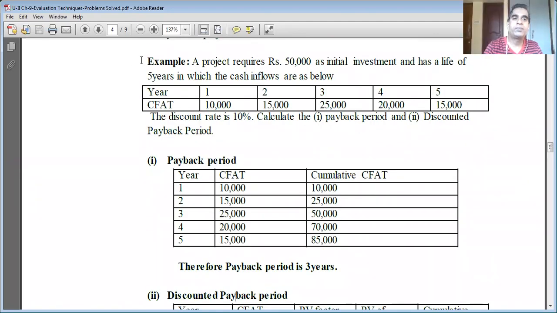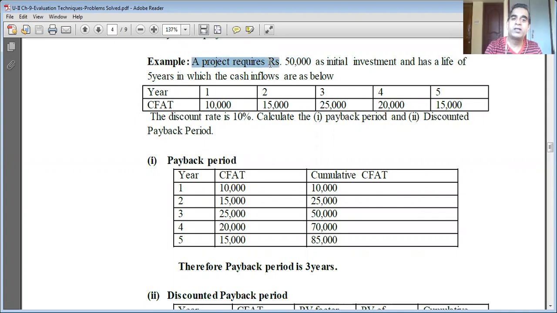Okay. So we have a new example here. A project requires 50,000 rupees. I would like you to pay attention, dear students. There is new information given in this example.